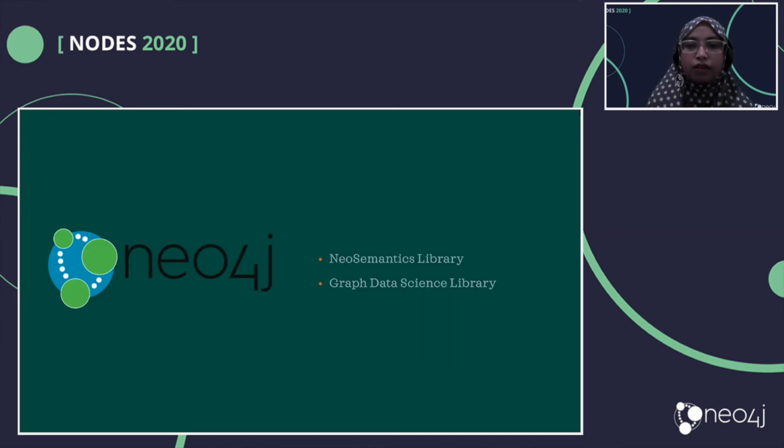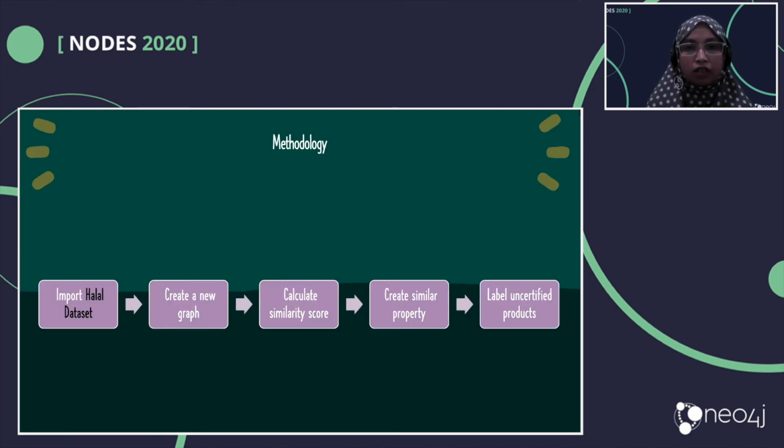Okay, and last year we used Python for this, and luckily this year we found that Neo4j already supports the graph data science library. We also look at the Neosemantics library from Neo4j. Then we think that we can use Neo4j to help us detect the halal status of the products.